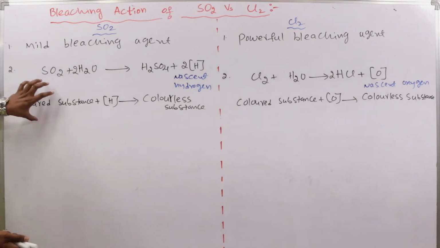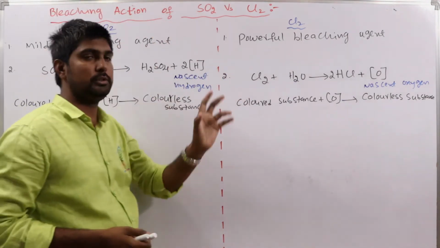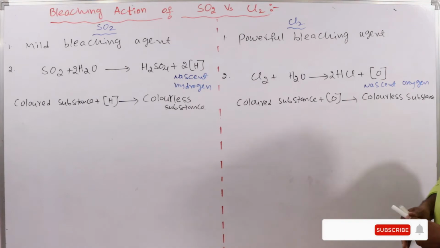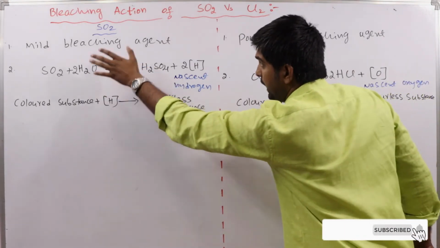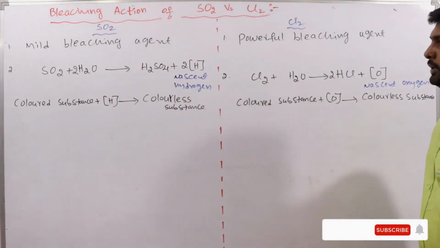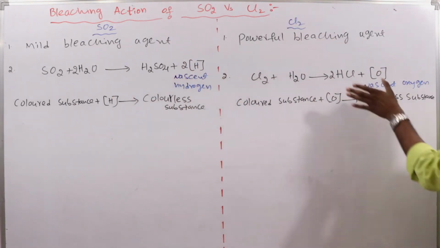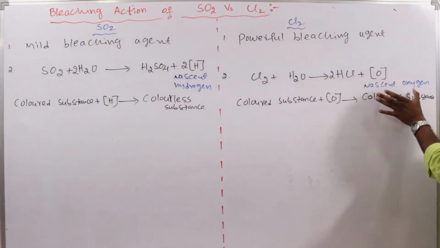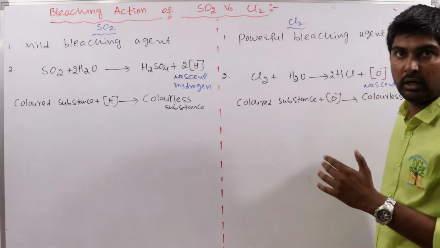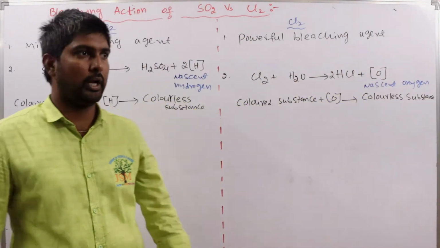This is a very important point. Many times questions are asked related to this point especially. The bleaching action of SO2 is due to the nascent hydrogen released, and the bleaching action of Cl2 is due to the nascent oxygen released in the moisture or in the aqueous solution. Clear?